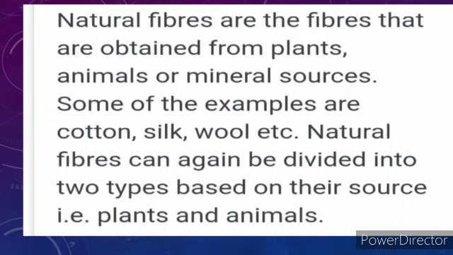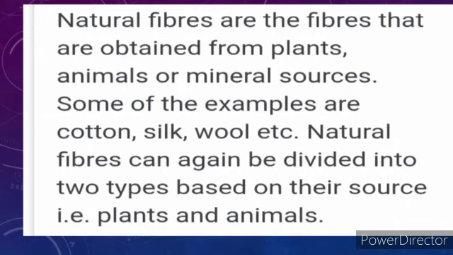So we can collectively say that cotton fiber, jute fiber, linen fiber, wool fiber and silk, all these are natural fibers. But still they are differentiated into two parts, that is some fibers are obtained from plants and the others are obtained from animals.